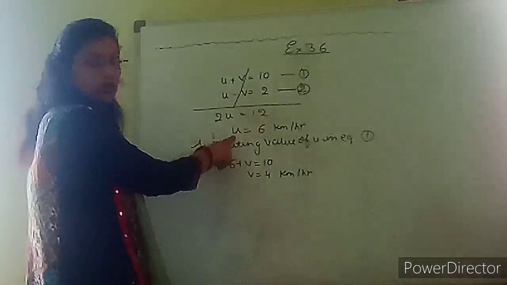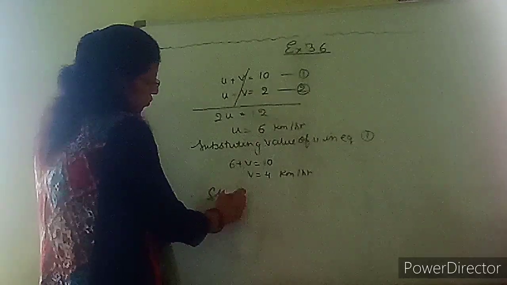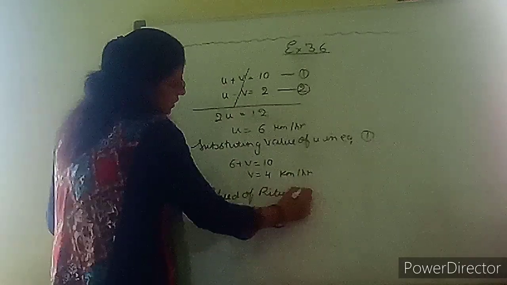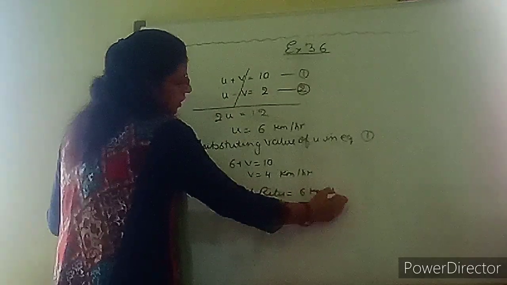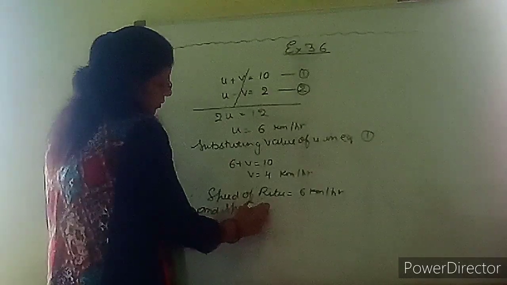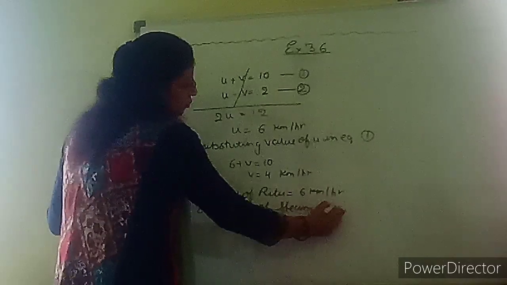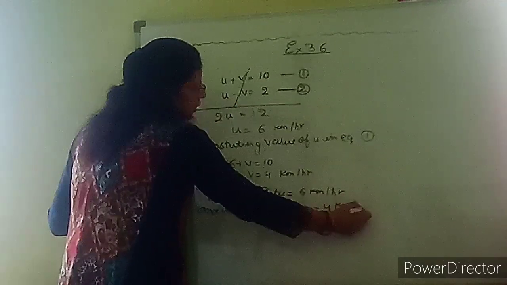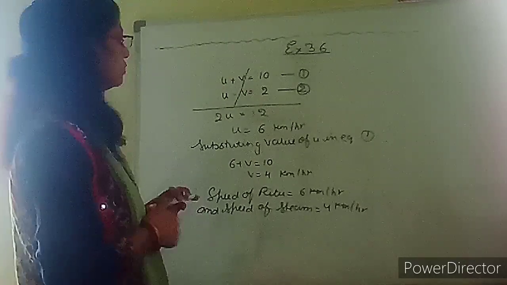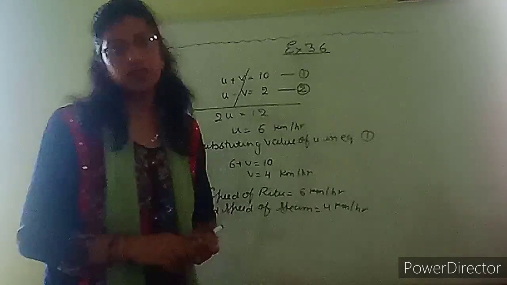So what we assume? U is the speed of the Ritu. Therefore, speed of Ritu, that means boat, is equals to 6 kilometer per hour and speed of stream is equals to 4 kilometer per hour. Okay, so this was your first part of the question. Okay, it's clear. Now we are starting the second part. Let us start.